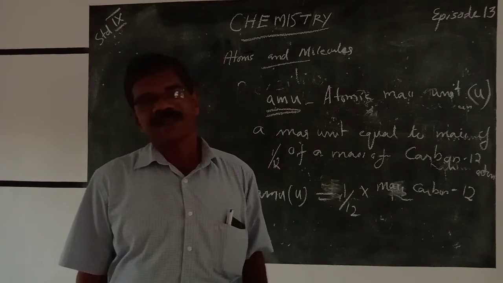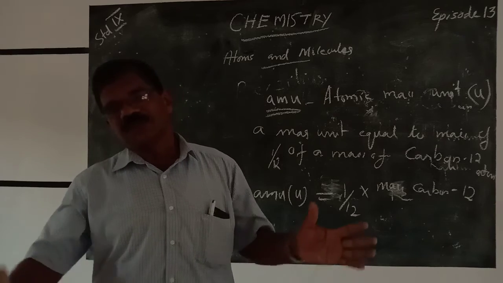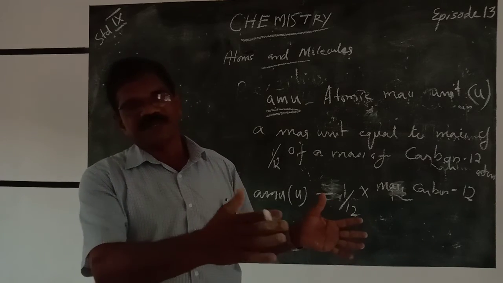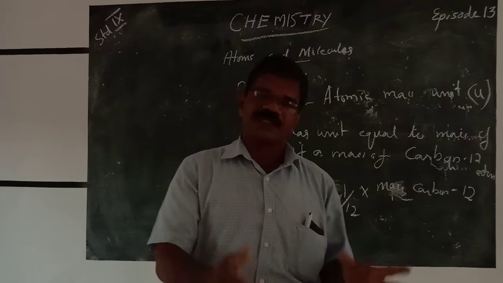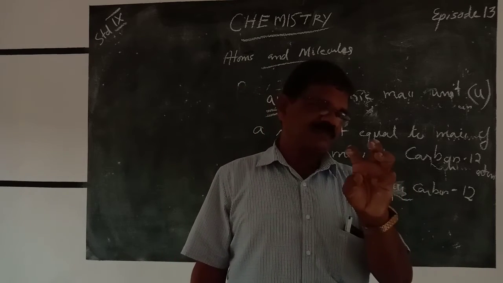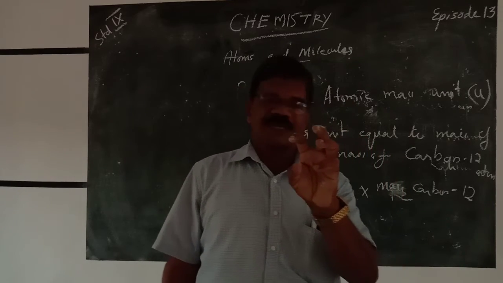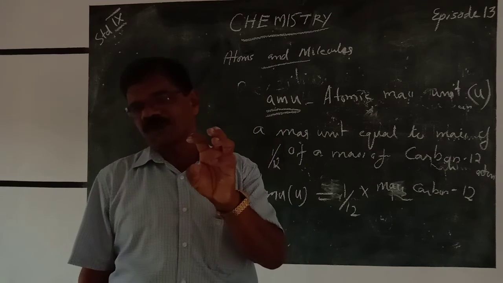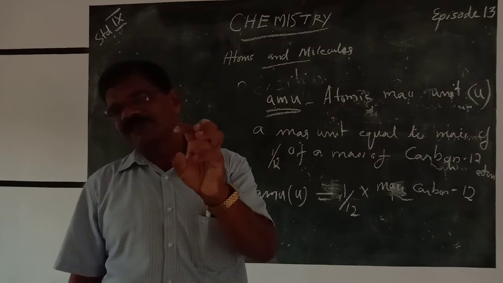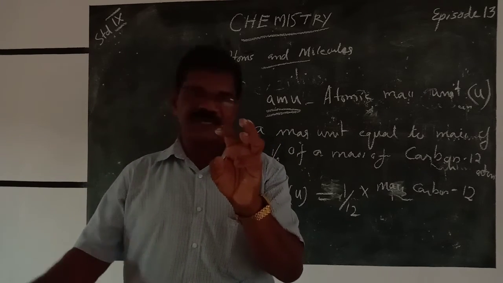Each piece is compared to, for example, hydrogen. When we take the mass of hydrogen on a common balance, one piece is equal to the hydrogen mass.